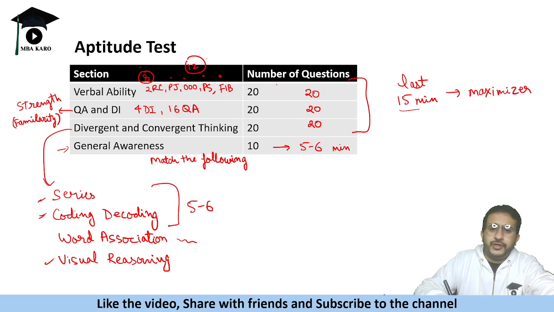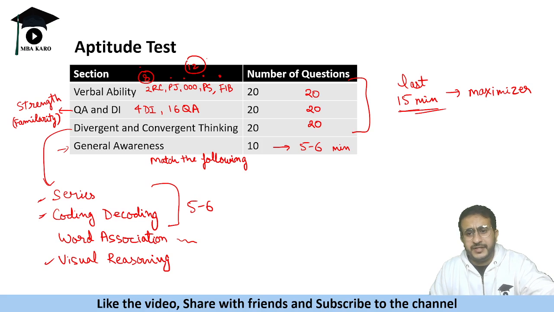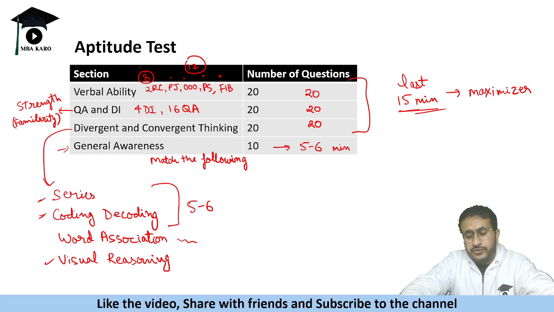So this is how you are going to attempt this section, like 20, 20, 20, and 15 minutes to maximize. If you feel that you can increase your score in verbal ability, go ahead. If you feel quant is your forte, maybe you can attempt 2, 3 more questions, go ahead and do it. If in reasoning you want to attempt some arrangement based question or something else which would probably take time, but you have confidence that you will get it right, go ahead and attempt it. That depends on person to person, which section you are good at. So this is the balanced approach to tackle this section and maximize your score.